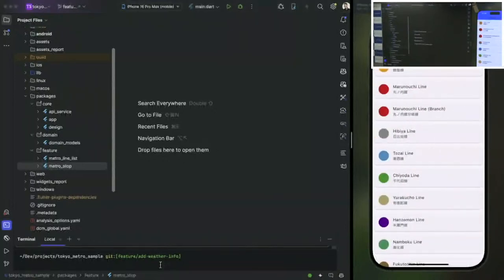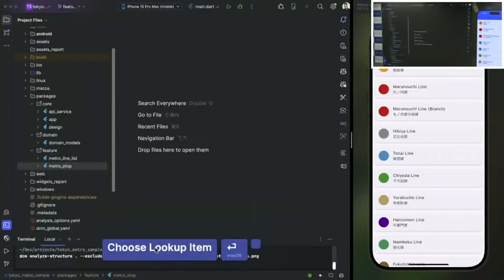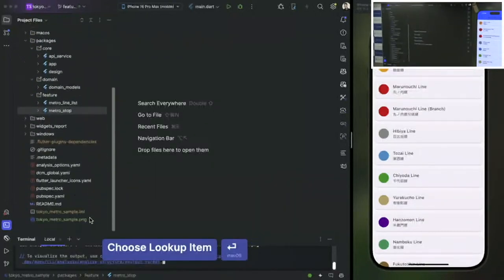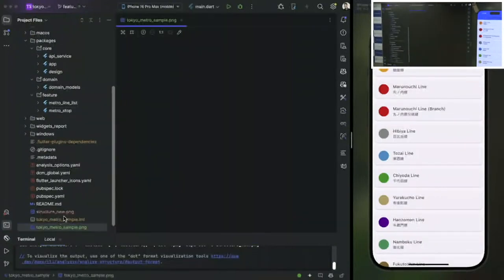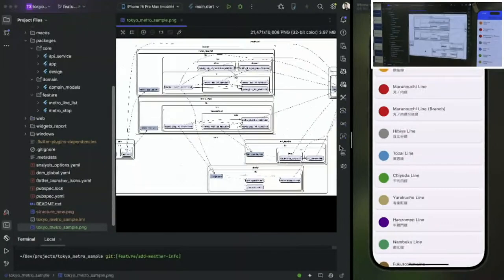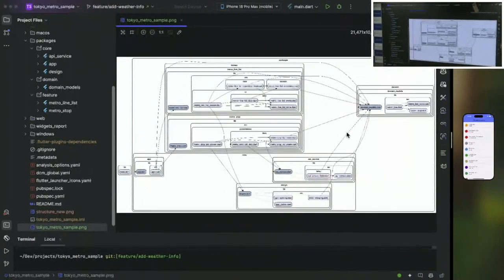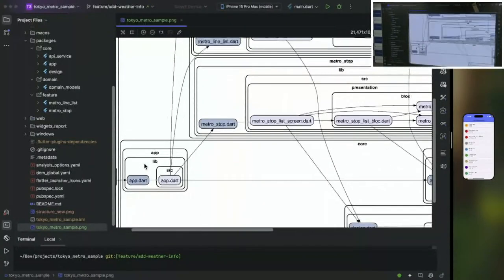Now, the first thing we can reveal or analyze, and DCM can be very handy here, is, for example, the structure of this project, which we can check using the following command. Besides this command, it will also generate a specific architecture structure. If I'm zooming out now, we can also hide this application for a while. If you zoom out, then we will see the following, what we also recapped.